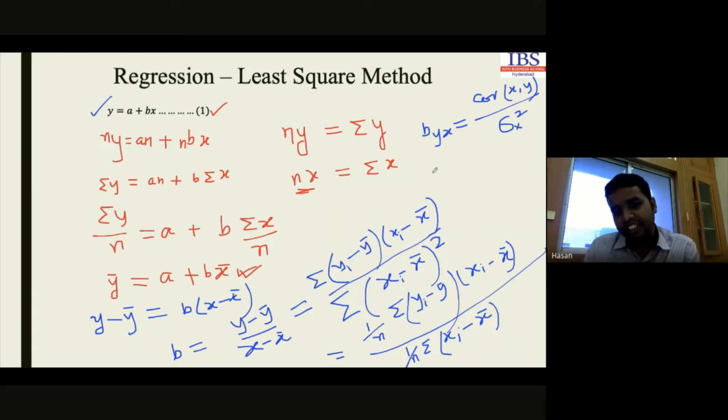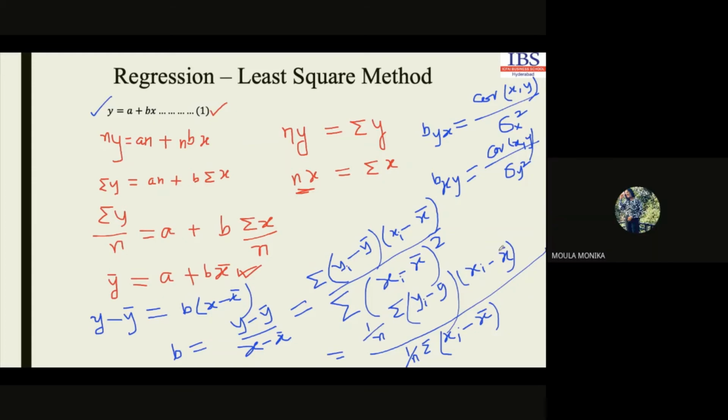If it is x on y, then it will be covariance of xy divided by sigma of y square. Now tell me if it is clear. Is that clear to you? Is that clear?